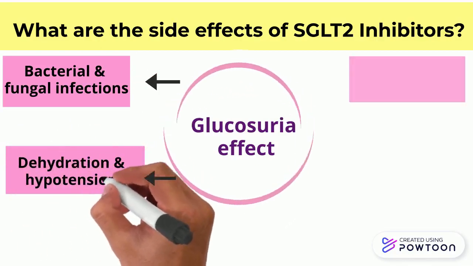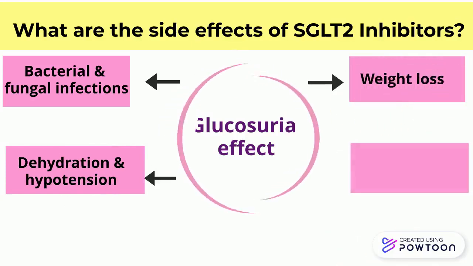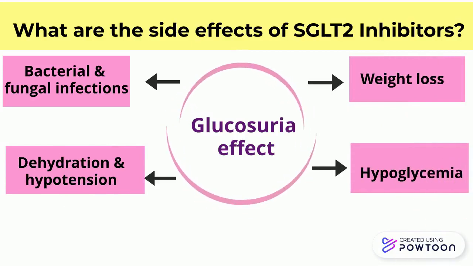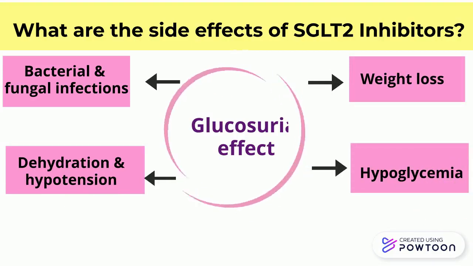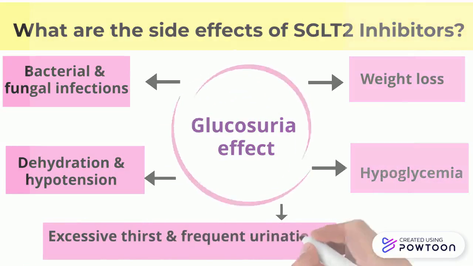Due to loss of glucose content, these drugs may also cause weight reduction. Hypoglycemia generally happens if you take this drug in combination with insulin or other anti-diabetic drugs. This drug may also cause excessive thirst and frequent urination.